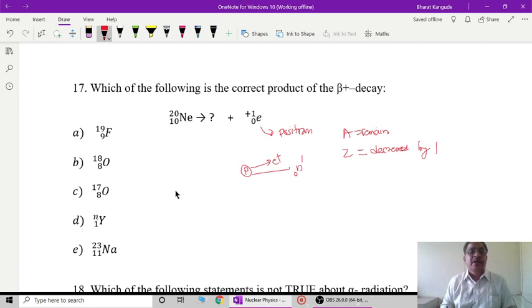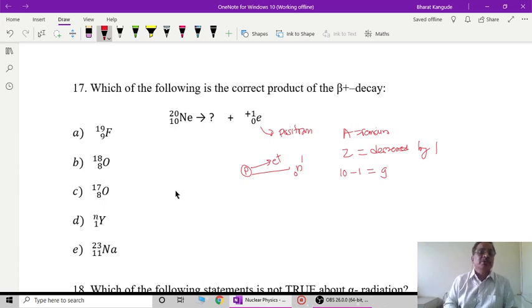So here, initially we had 9 number of protons and minus 1. So it would be 10 number of protons minus 1, that becomes 9 number of protons for a new element. A remains the same. So find out the element in which we will have this 9, then this element will be fluorine, and it will have 20 number of nucleons.